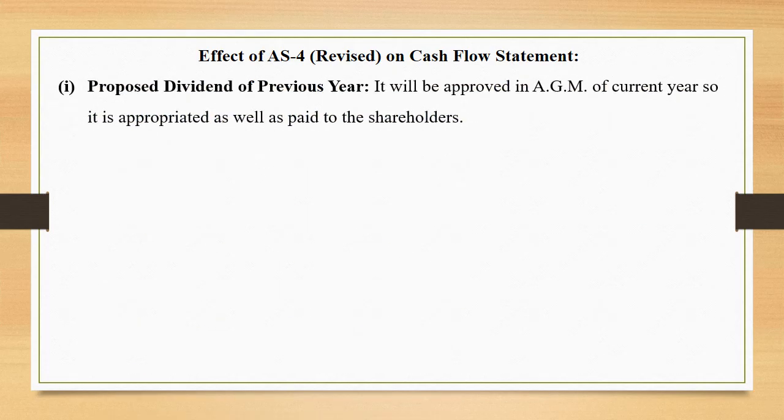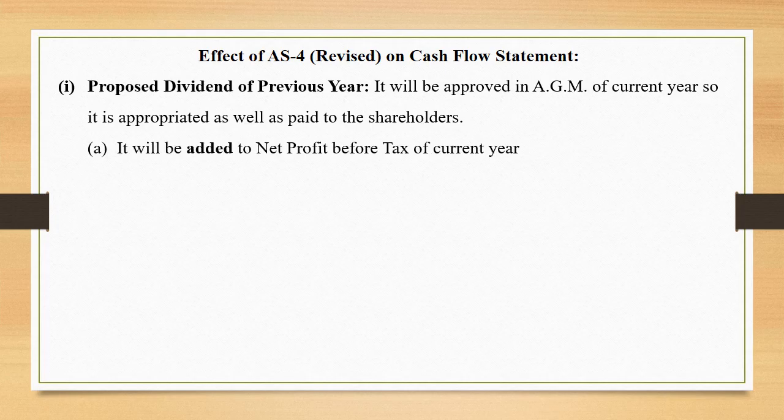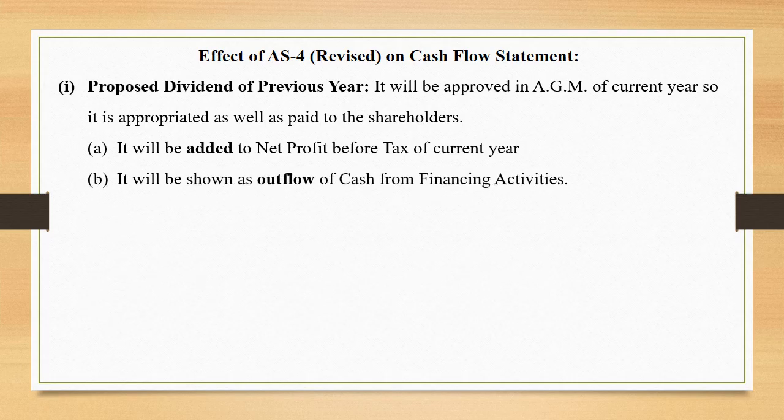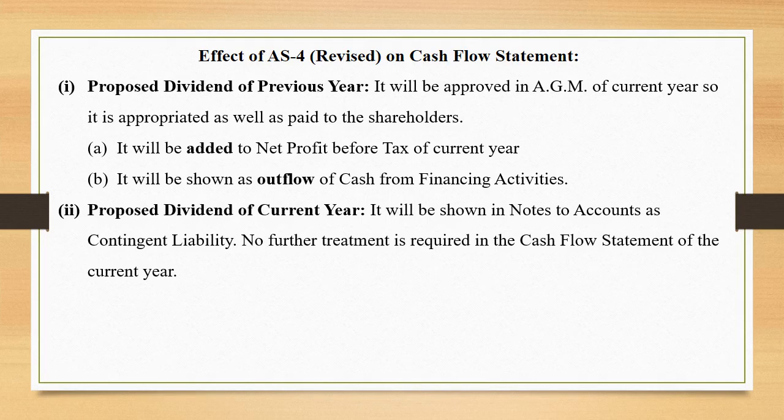Proposed dividend of the previous year. We know that it will be approved in the AGM of the current year, so it is appropriated as well as paid to the shareholders. The effects in the cash flow statement: it will be added to net profit before tax of the current year, and it will be shown as outflow of cash from financing activity. Proposed dividend of the current year will be shown in notes to accounts as contingent liability. No further treatment is required in the cash flow statement of the current year.